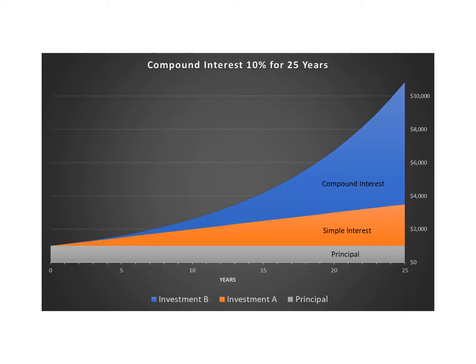Here is a graphical representation of the two examples. From here, we can see that $3,500 and $10,000 is quite a big difference. It is more than 3 times the amount if we didn't reinvest the earned interest. From here, we can see the effect of the compound interest.